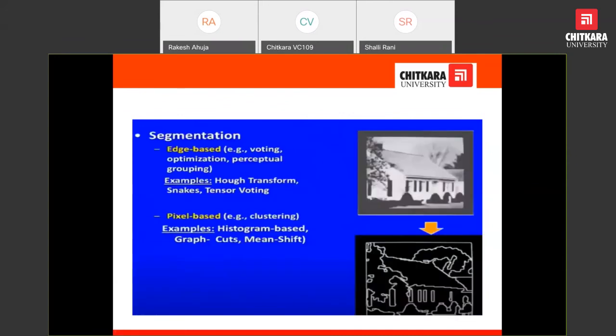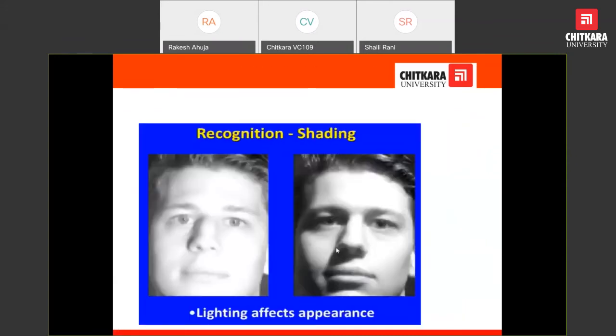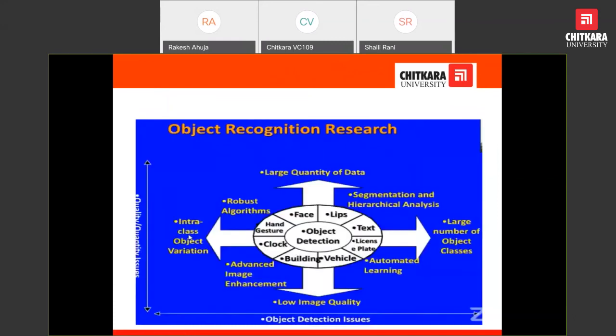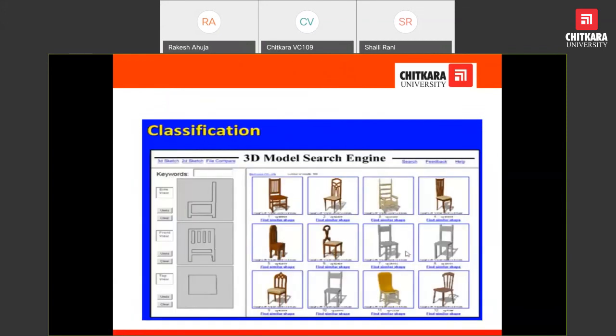Segmentation, motion, recognition, and we are just skipping because time is almost finished. Object recognition. So now we come to the point.